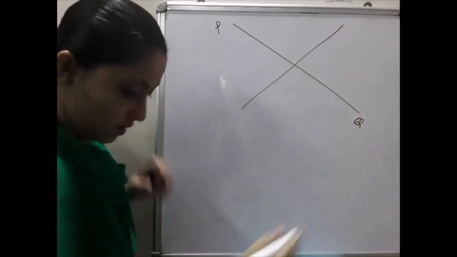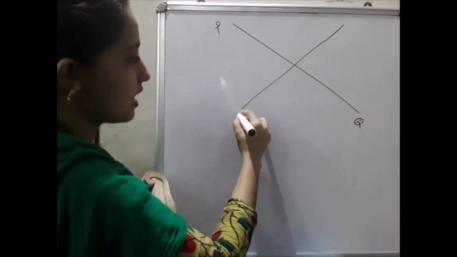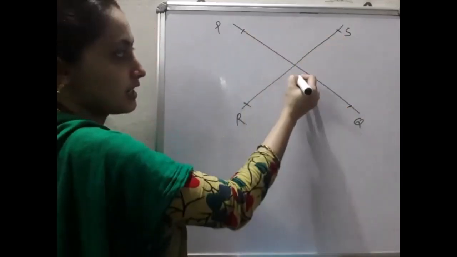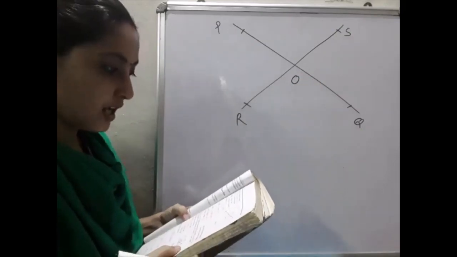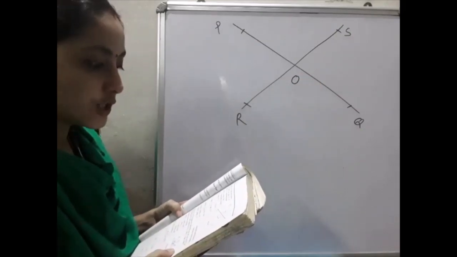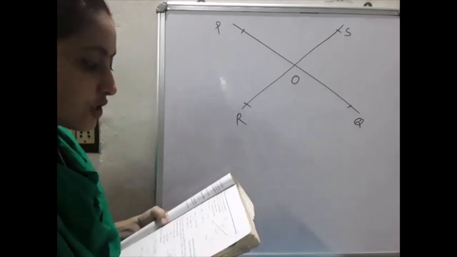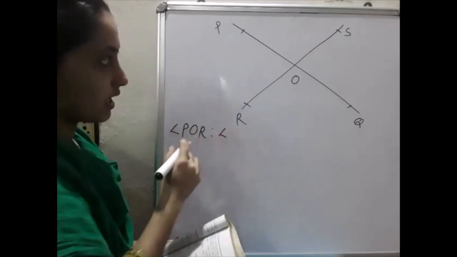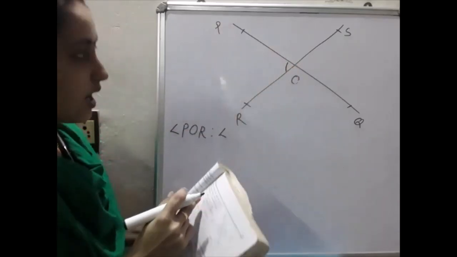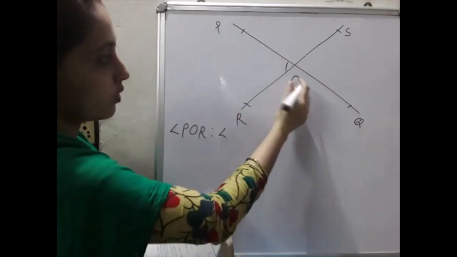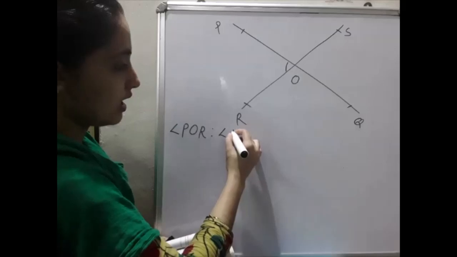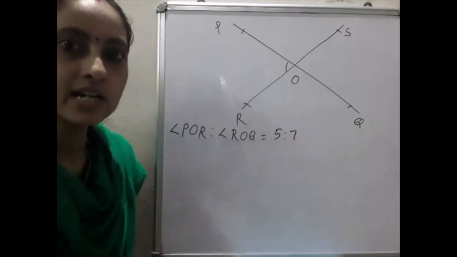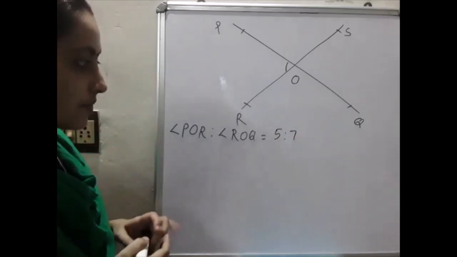PQ and RS. PQ and RS intersect at the point O, that is already given. If angle POR is to angle ROQ is equal to 5:7. This angle POR is to this angle ROQ, the ratio is given as 5:7. We have to find all the angles. Okay, that is our question.